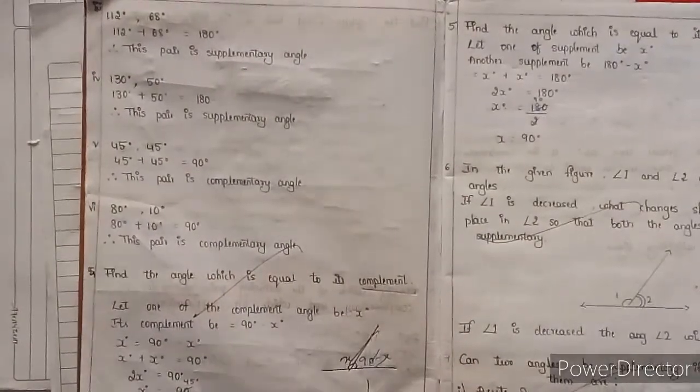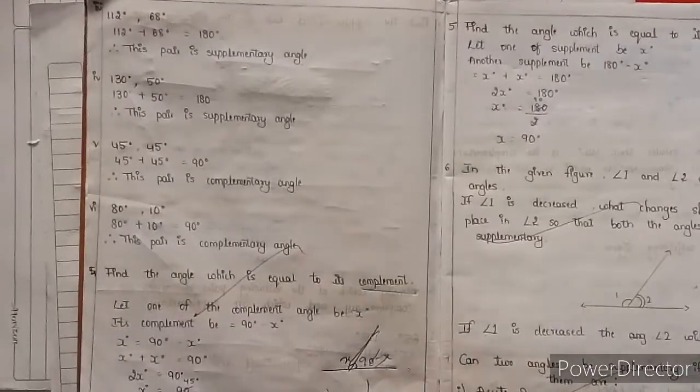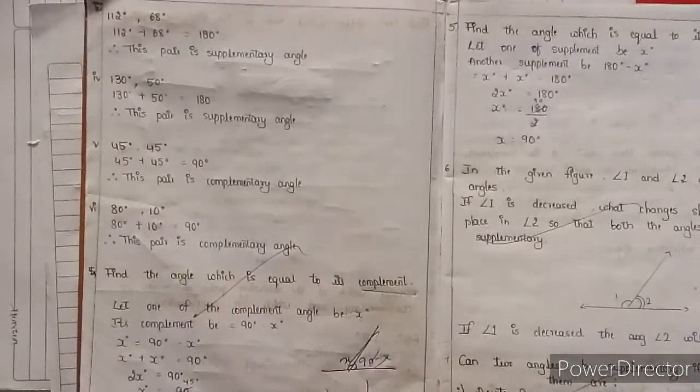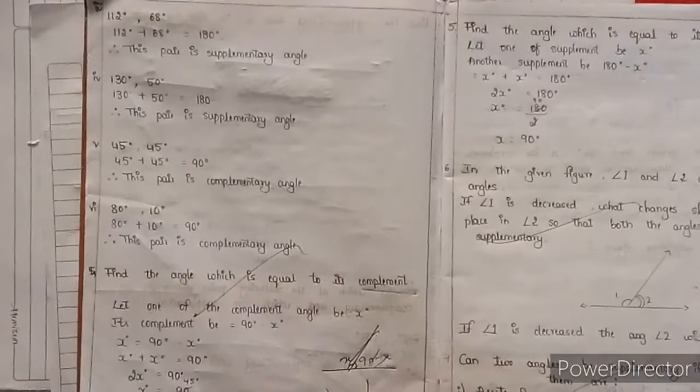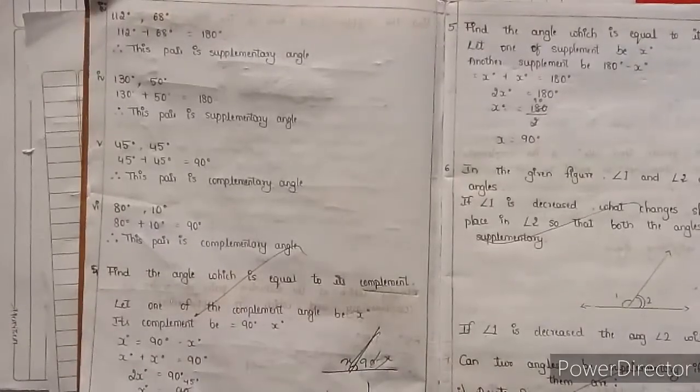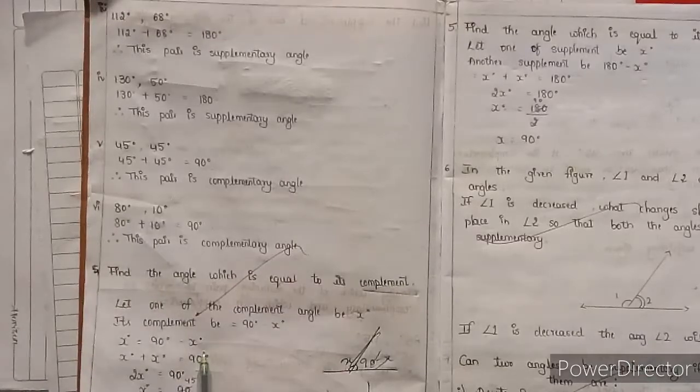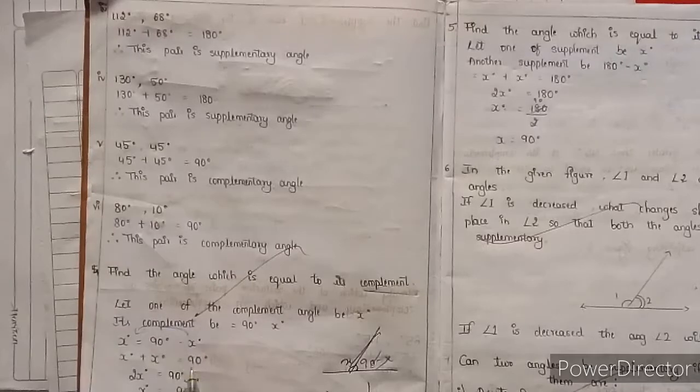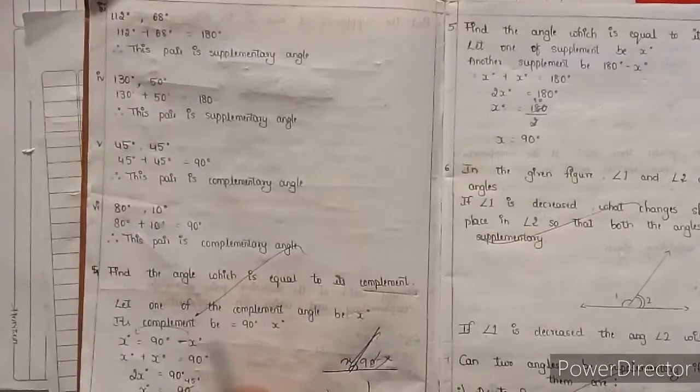This is x and this is 90 minus x. So x is equal to 90 minus x. If we take x to this side, x plus x is equal to 90 degrees. The minus x goes to the other side and becomes plus.